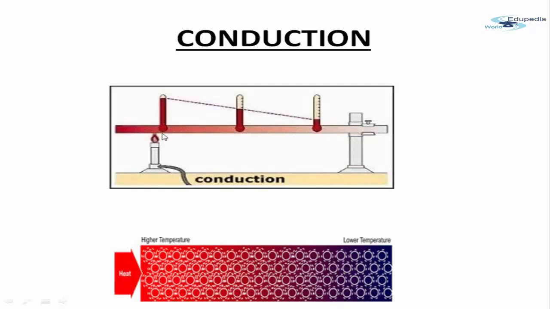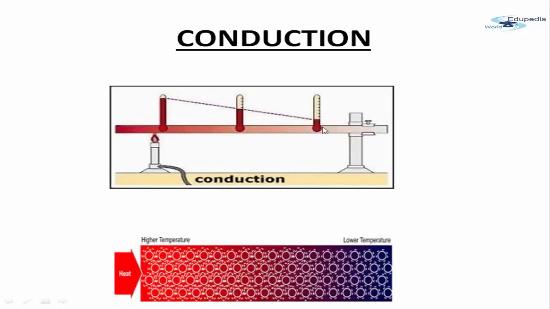So if we measure the temperature, we will see that the temperature in this first tube will be the highest because it is very, very close to the heat source. Now if we move ahead, the temperature will be slightly lesser as compared to this end. If we go slightly away from the heat source, the temperature here will be the lowest.